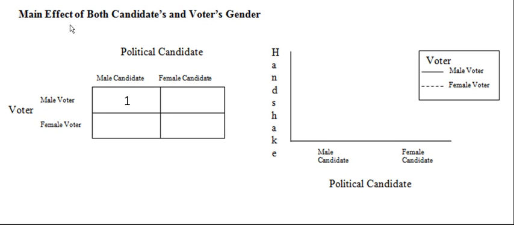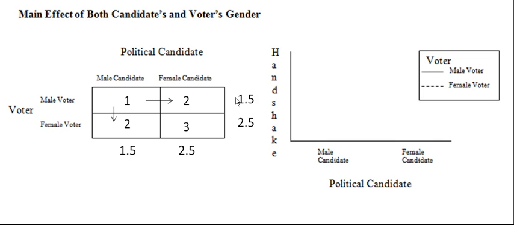Okay, what if there's a main effect for both the candidate's gender and the voter's gender? In this scenario, our male voter is shaking hands for 1 second with the male candidate. If the candidate is female, there's an extra second of handshaking, and if the voter is female, there's an extra second of handshaking. Based upon this, if these effects are additive, if there's a female candidate shaking hands with a female voter, we should see 3 seconds of handshaking, +1 because the candidate is female and +1 because the voter is female. When we look at the averages, the male voter is on average shaking hands for 1.5 seconds, the female voter on average for 2.5 seconds.